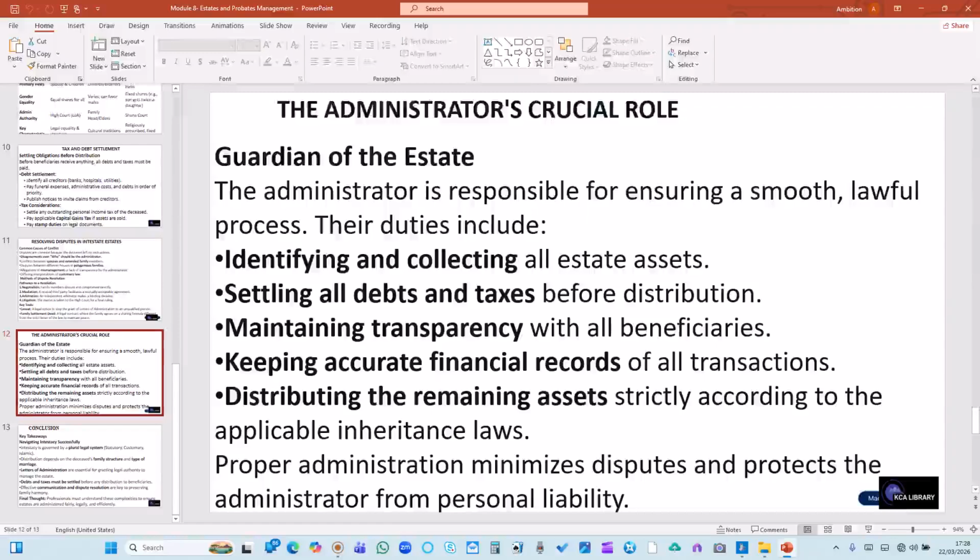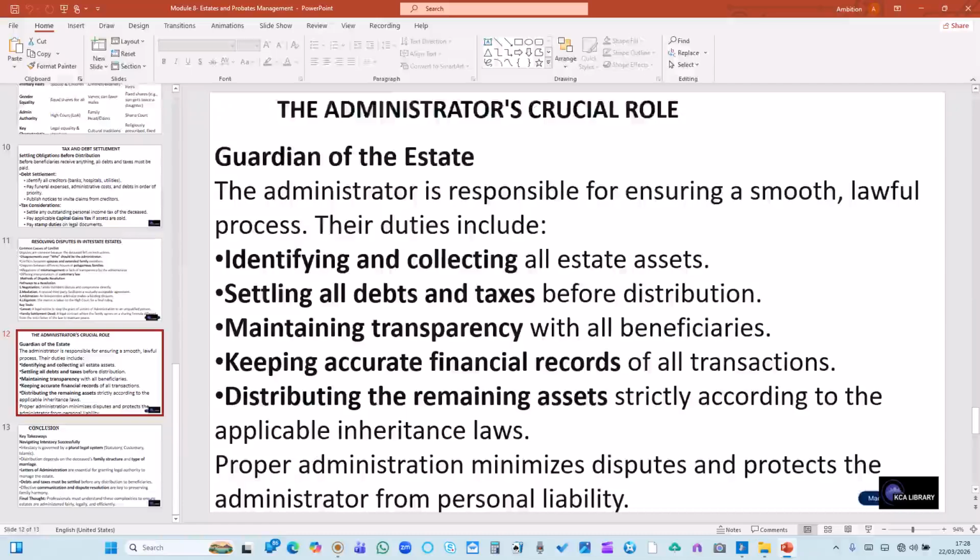Having known that, let us look at the administrator's crucial role. That is the administrator's role, the guardian of the estate. So the administrator is the guardian of the estate. The administrator is responsible for ensuring a smooth and lawful process. Their duties include: 1.